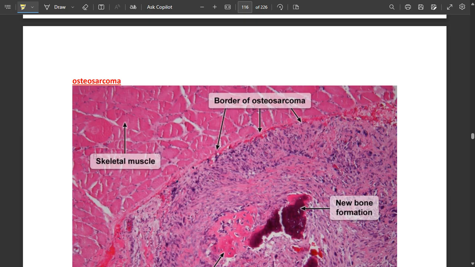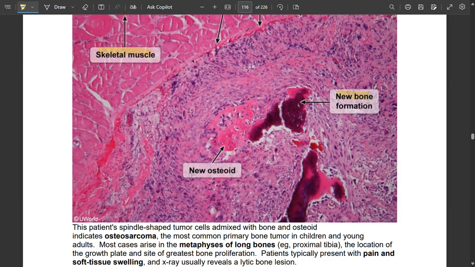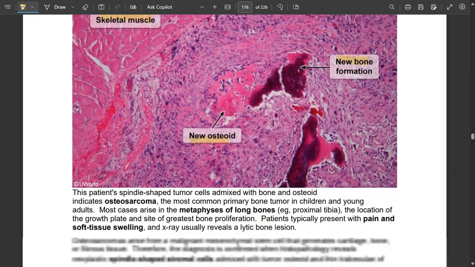Osteosarcoma is a bone-forming tumor. New bone formation occurs. So let's talk about osteosarcoma.